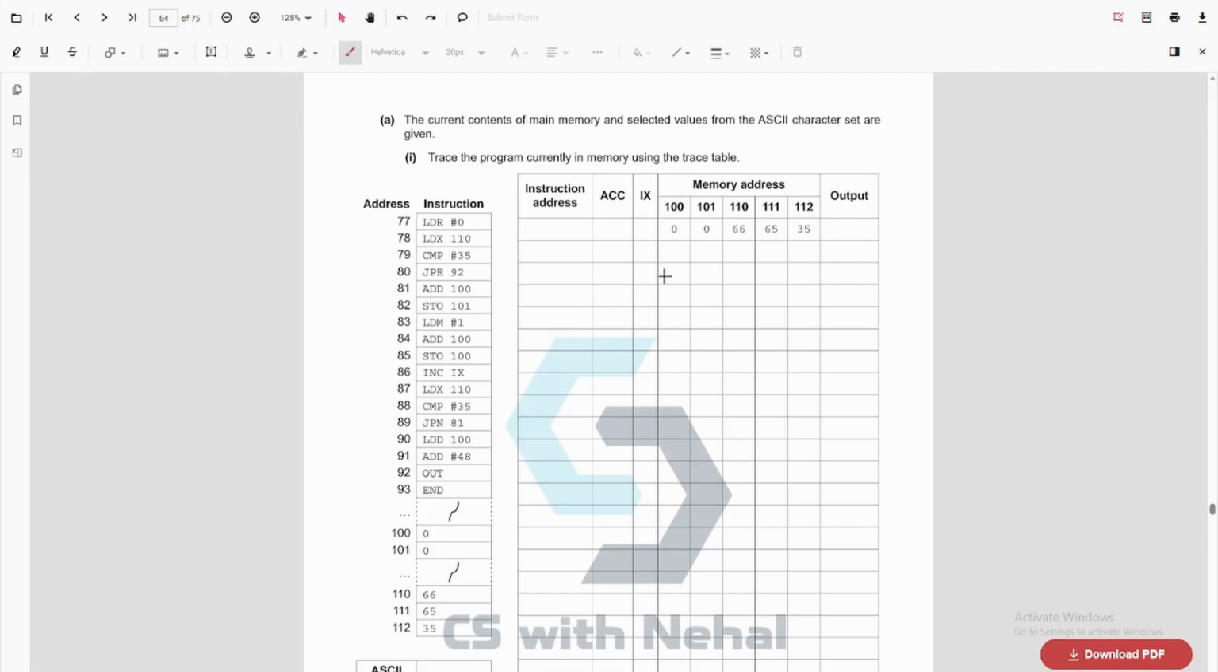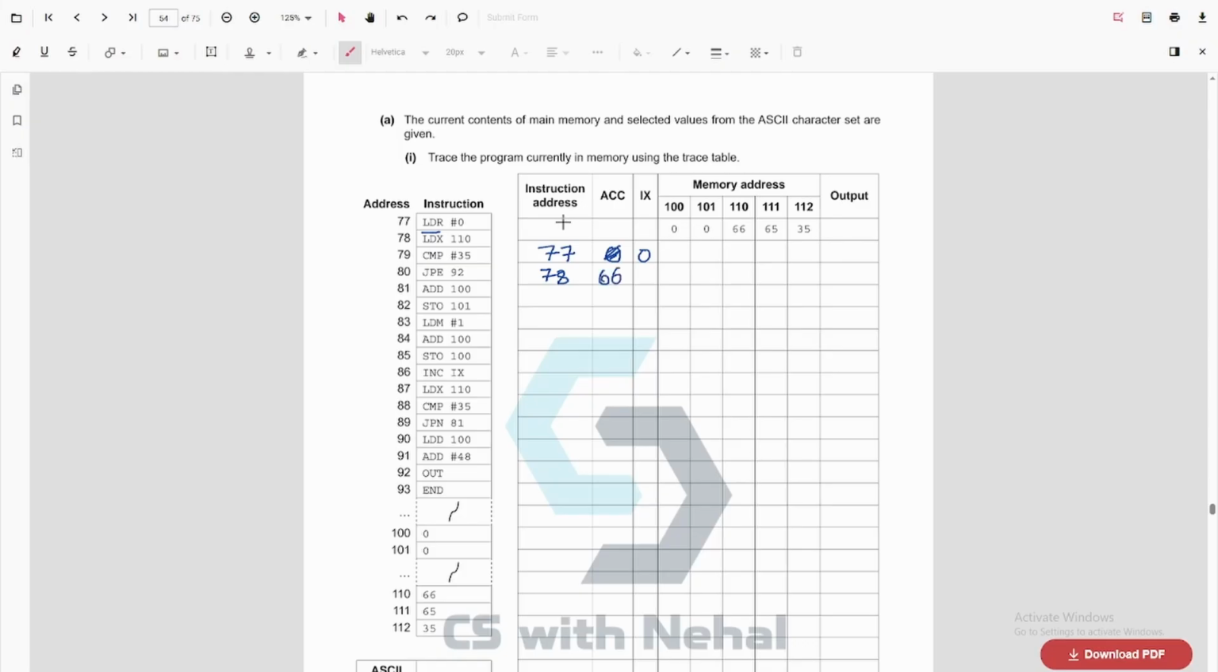All right, we are starting with instruction address 77, which is LDR 0. That means I will load 0 into the accumulator. Then I have LDX 110, so this is the index register. We will add 0. The value of IX is initially 0. All right, LDR actually loads 0 to the IX, not the accumulator. Now LDX 110 will add 110 with 0 and load the value from 110.